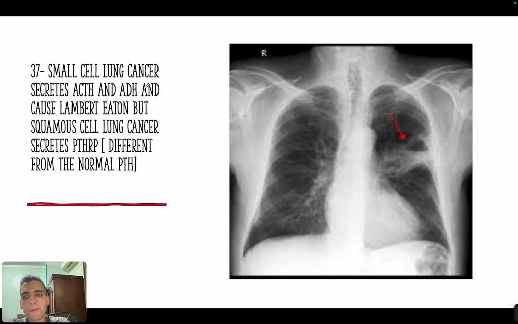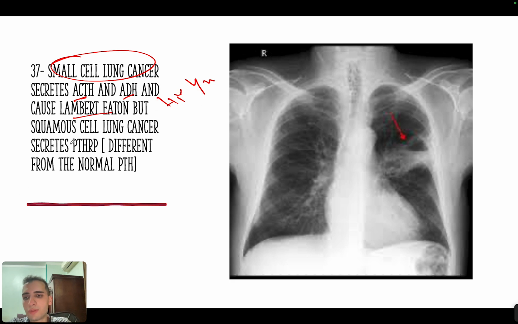Okay. So sometimes they will ask about the paraneoplastic tumors. So you need to know that small cell lung cancer secretes ACTH and secretes antidiuretic hormone, and it can cause Lambert-Eaton syndrome, and it can cause cerebellar dysfunction by antibodies called anti-Hu and anti-Yo.